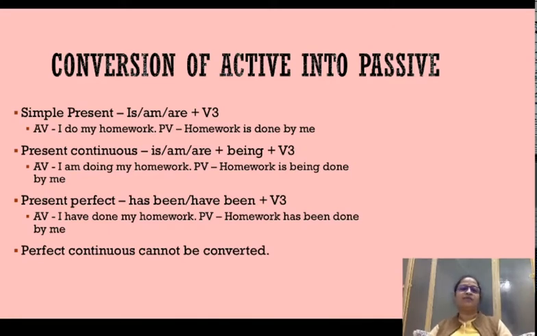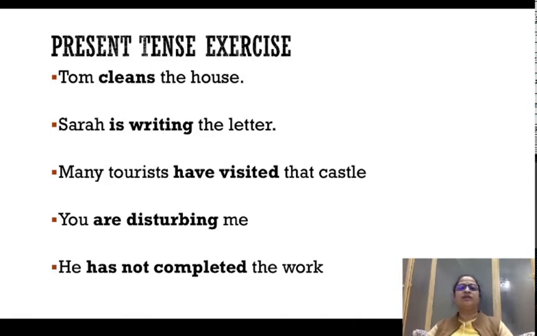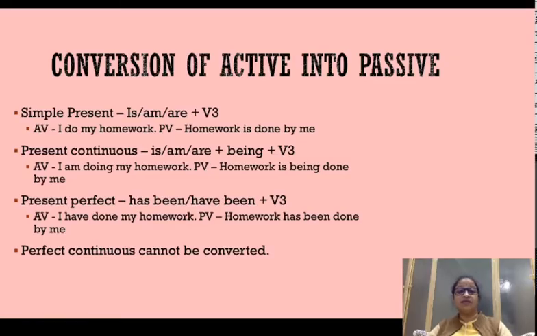Let's look at the exercise, and probably it is going to help you understand present tense conversion better. Tom cleans the house. First of all, identify the tense. Tom cleans. Cleans is the main verb, and it is without any helping verb. So it is the indicator of simple present tense. So now we have identified the tense, simple present tense. So how do we convert it? We go back to the rule, and it says in simple present tense you have to add is, am या are. Be form में से इज, एम या आर में से किसी एक को चूज़ करना है.